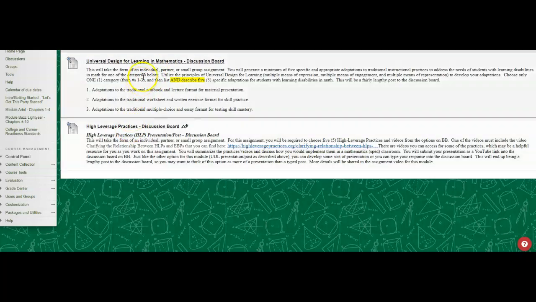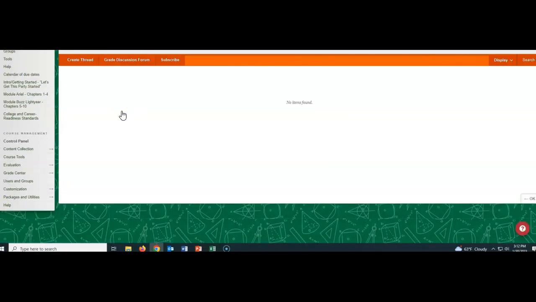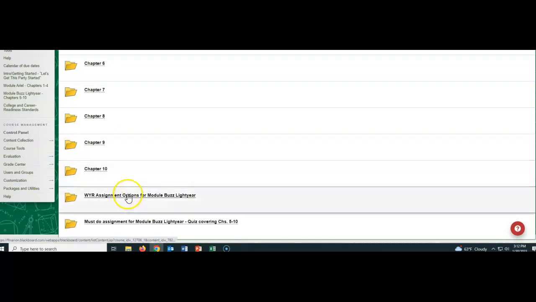So remember, when you go on there, let's say I'm going to click here, and then you will want to create a thread, okay? Make sure you create a thread for your post. Don't just post onto somebody else's, because then I won't see yours. You don't have to respond to anybody, but you will need to create a thread for your response, whether you choose the Universal Design for Learning or the high leverage practices, okay?